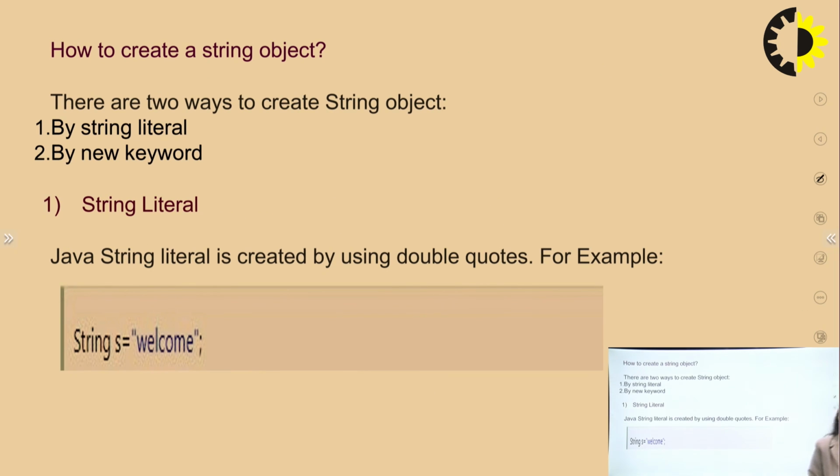So how to create a string object? By string literal we can create the string object, and by the new keyword we can create the string object. There are two ways by which we can create a string object. By string literal we directly initialize the string with double quotes. A Java string literal is created by using double quotes. Whatever characters we put inside the string are presented with the help of the double quotes.